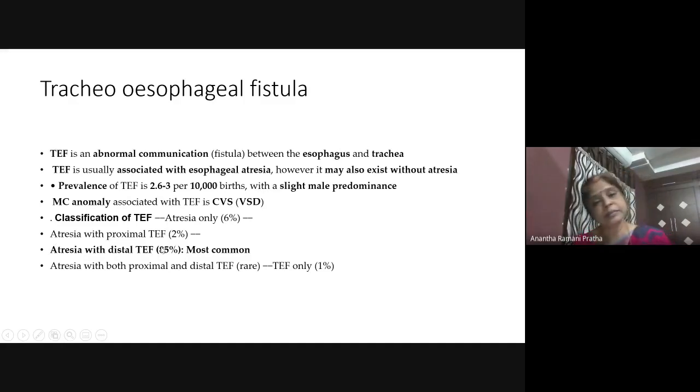Atresia with proximal TEF means the proximal pouch is communicating with the trachea; this is only 2%. Atresia with distal TEF is the most common, 85%, meaning the distal segment of the esophagus is communicating with the trachea. Atresia with both proximal and distal communication is very rare, only 1%. So everything is an MCQ for you. Male preponderance.